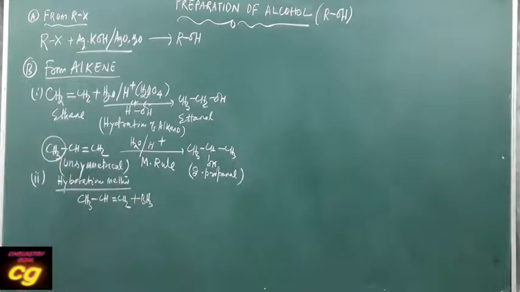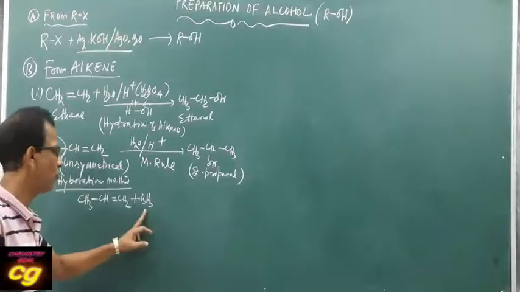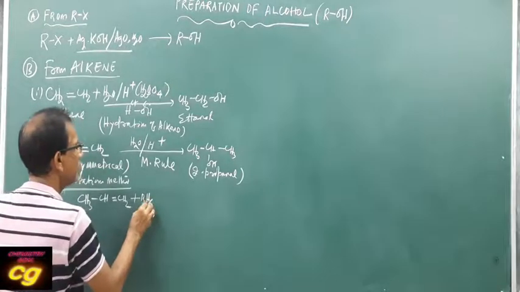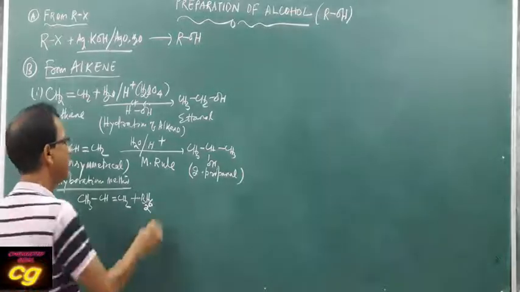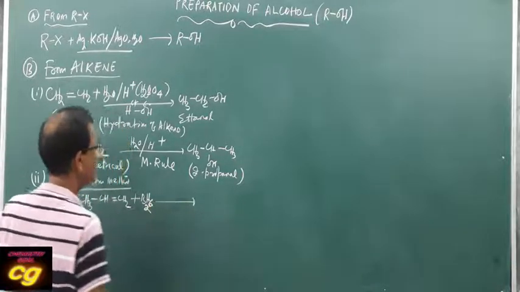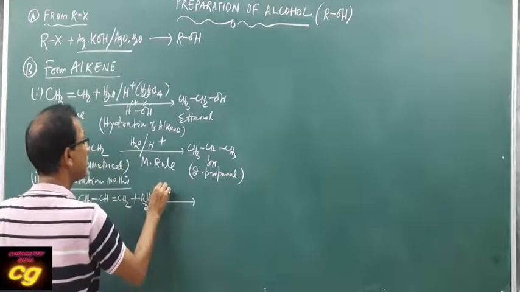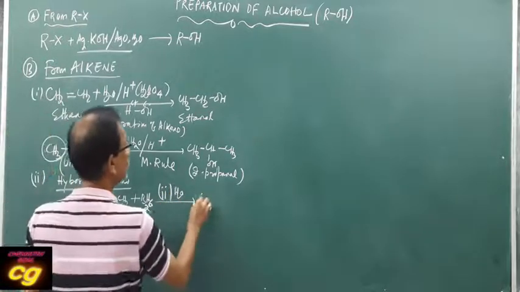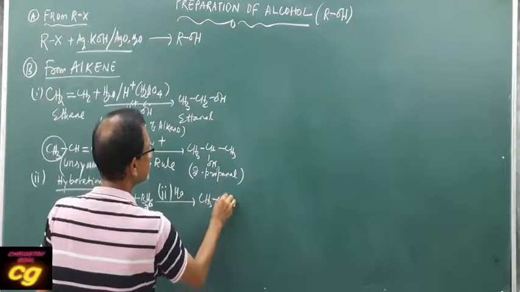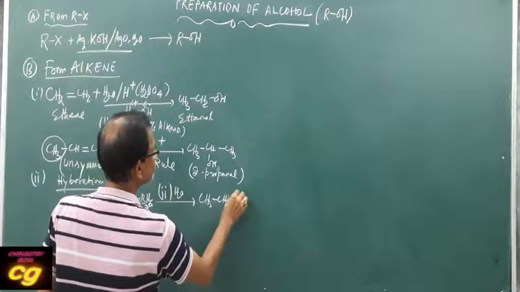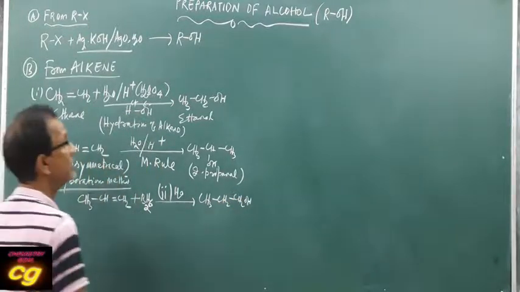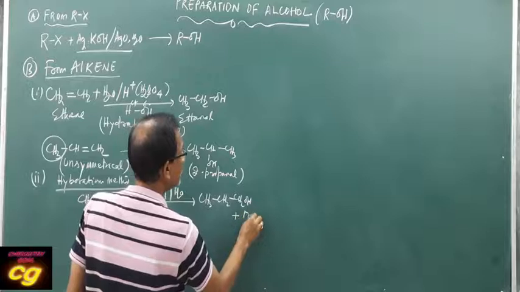Boron hydride is always written as B2H6, but you can write it also as BH3. Then in the second step, after hydrolysis, the product is alcohol. Alcohol is produced and the remaining will be boron-containing.